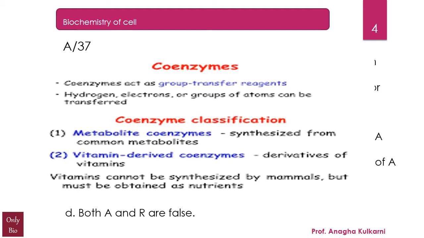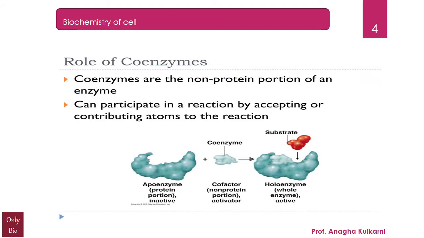Now coenzymes can be broadly classified as metabolite coenzymes, and the second category is the vitamin derived coenzymes. Now metabolite coenzymes are synthesized from the common metabolites यानी कि reactants, and vitamin derived coenzymes are the derivatives of vitamins. Vitamins cannot be synthesized by the mammals, so they have to be obtained from the nutrients. Please remember, all vitamins are not synthesized within the body.